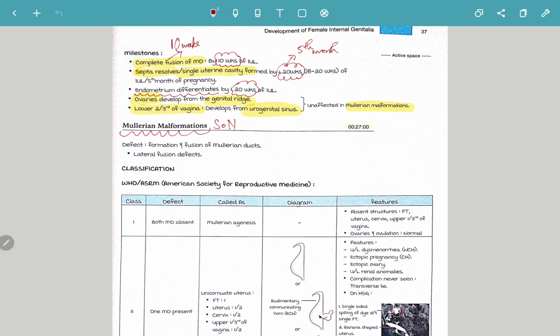So far we have covered all the basics of the development of female internal genitalia. Mullerian malformation is a very short note and will be covered in the next video.